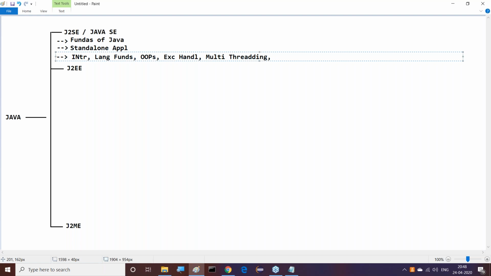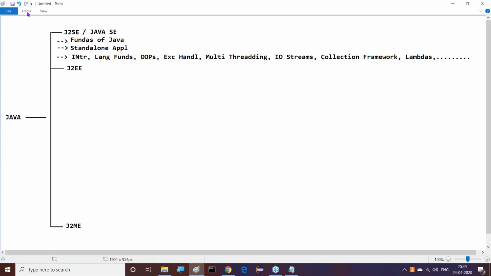Then after multi-threading, IO streams, and next the collection framework, and so on. So many topics exist here. Of course, as per the Java 8 version, lambdas, and so on. Numerous features and concepts are available.